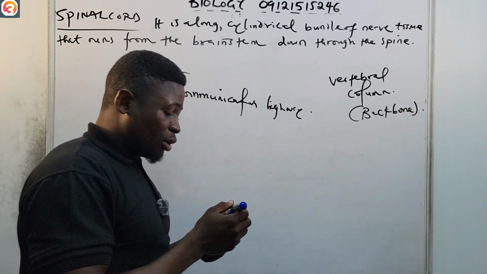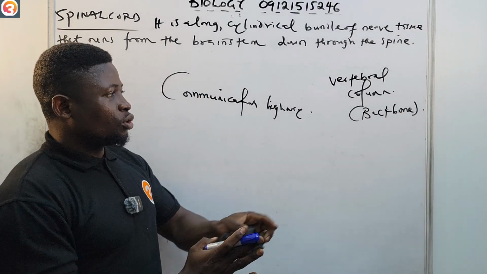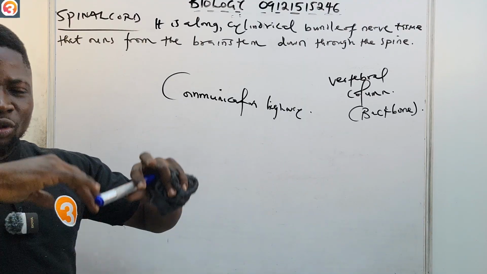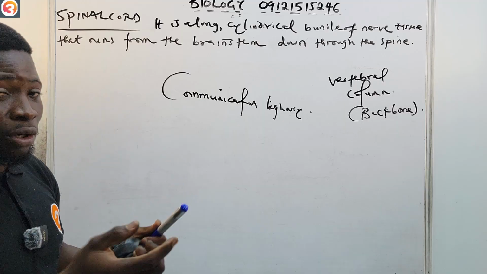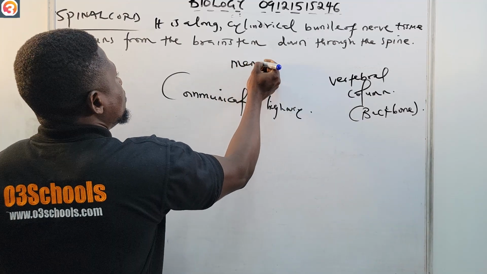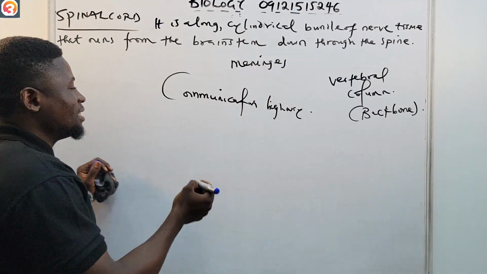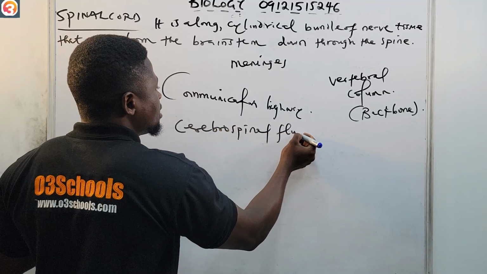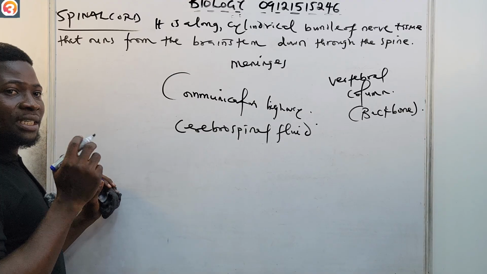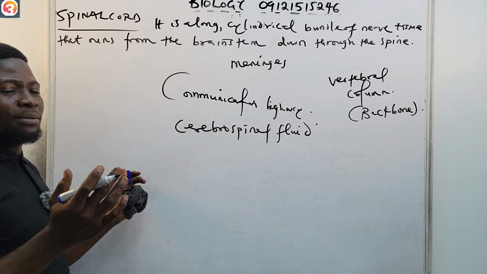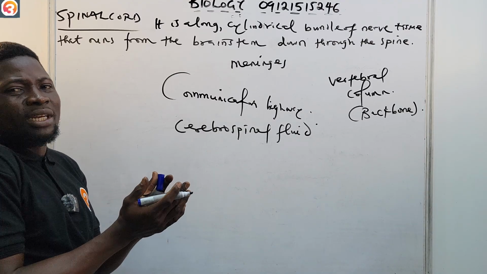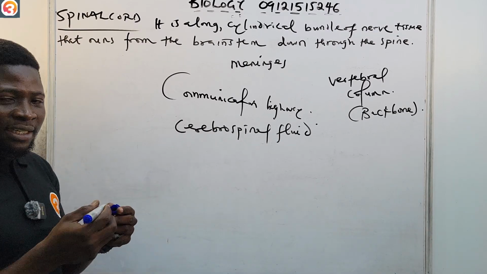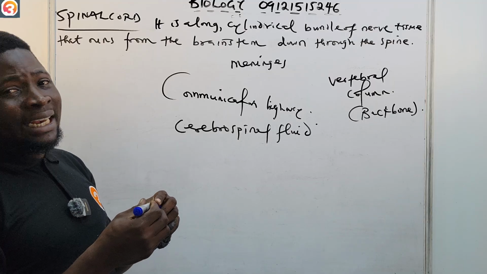It is protected by the vertebral column, also known as the backbone. And this spinal cord is also surrounded by some structures. One is the meninges, and another one is the cerebrospinal fluid, CSF. This cerebrospinal fluid helps to cushion it, so it is there for cushioning the effect of shocks or jerks, and the likes of that we have named earlier.